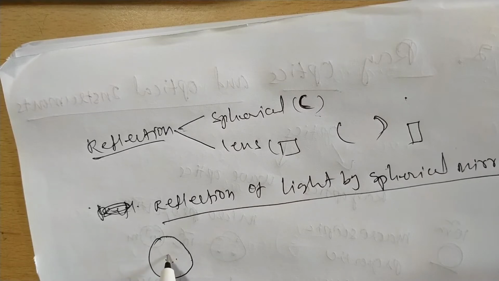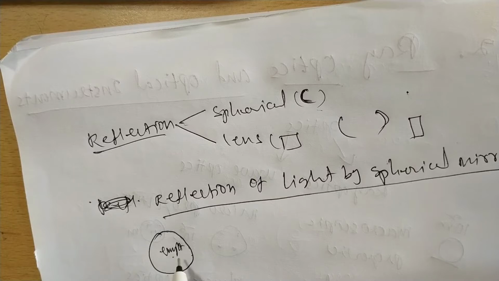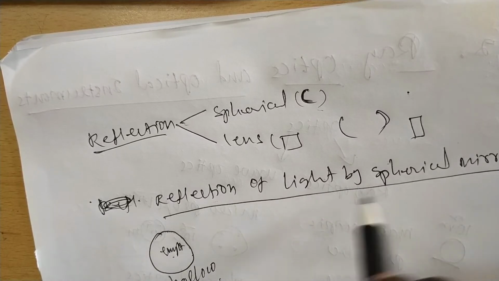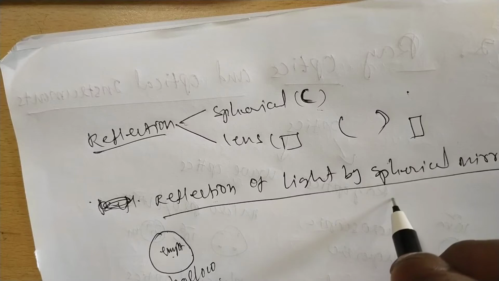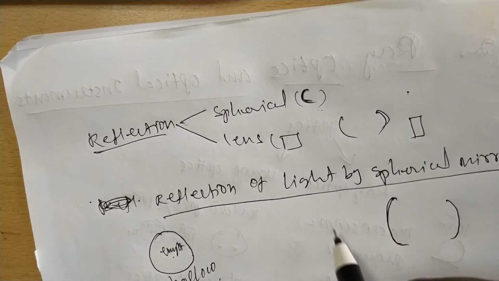It is an empty space inside the material. This type of sphere is called a hollow sphere. This spherical shape can be concave or convex.